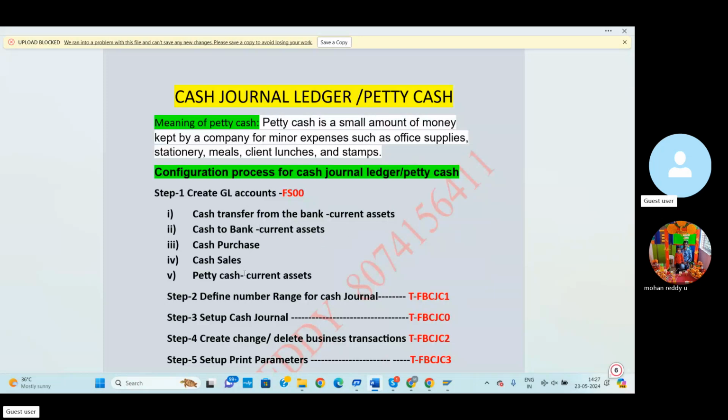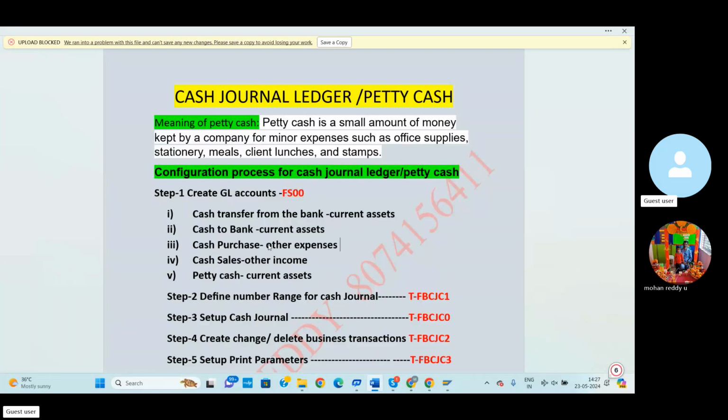Petty cash also current assets. Cash sales is also other income. Before that, we have some basic information regarding each and every GL account, so for this purpose I will explain. I'll mention here: cash purchase comes under other expenditure.